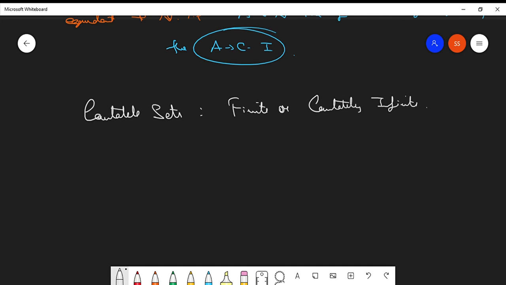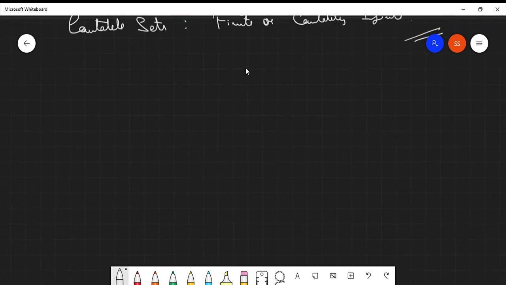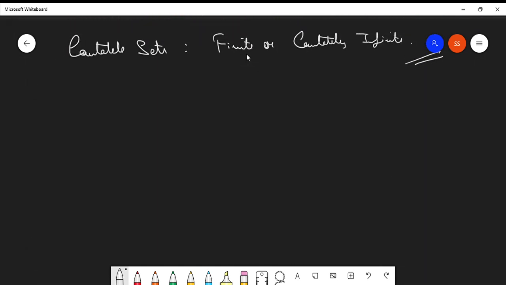I hope this much is clear. What are countable sets? What are countably infinite sets? What is a finite set? When is a set said to be numerically equivalent to some other set? I guess these portions are clear. So now we will be ending this lecture with a proof which is important.